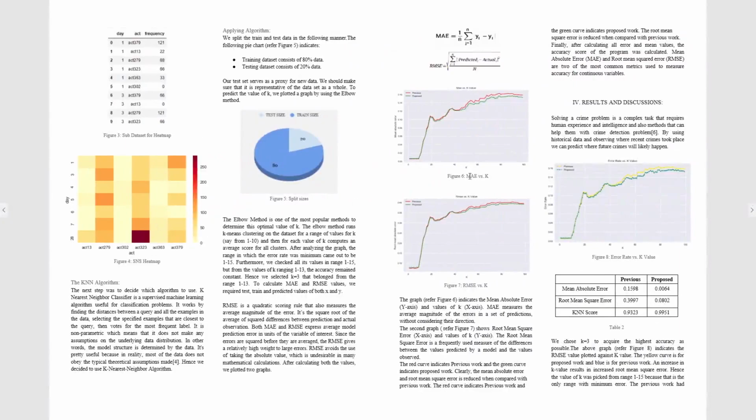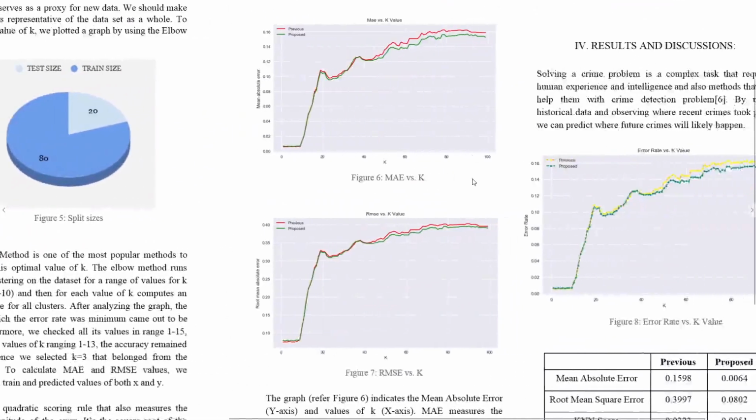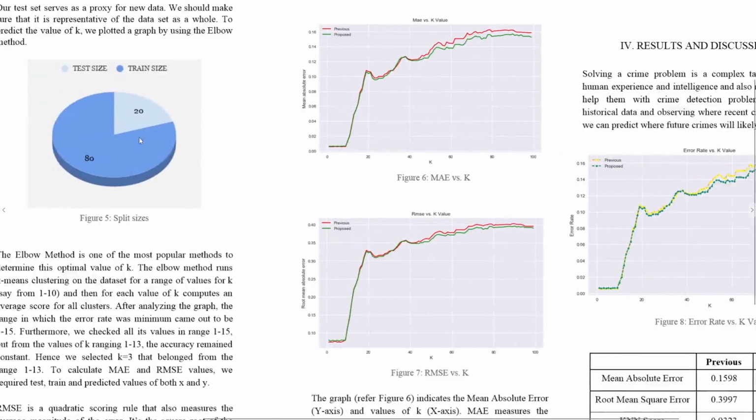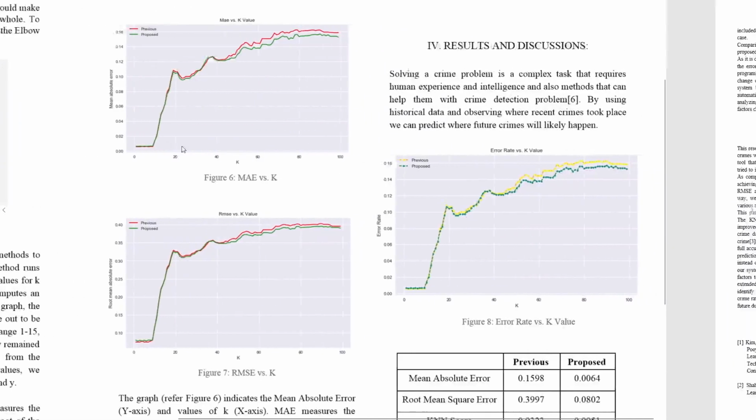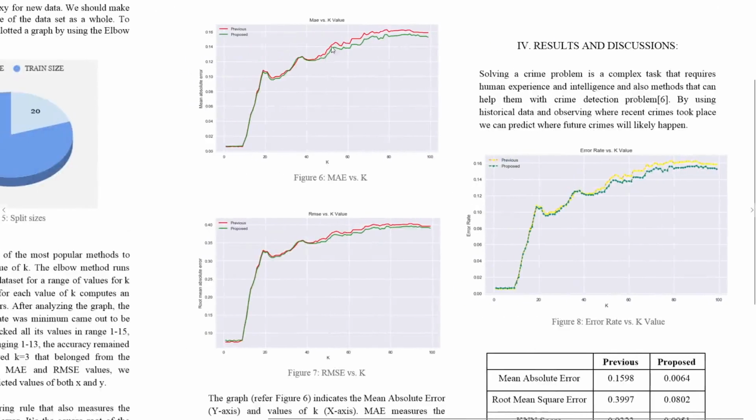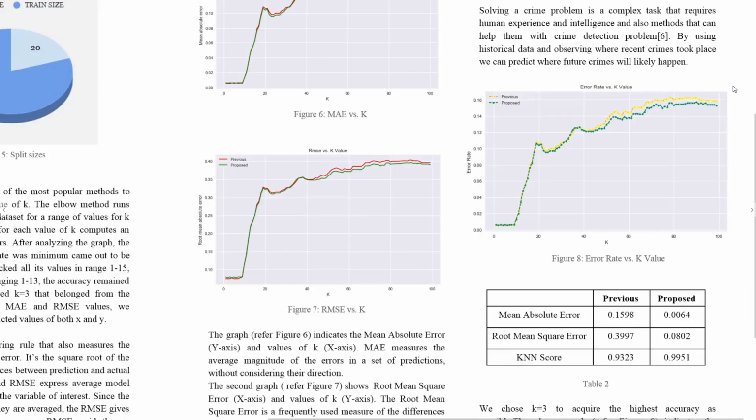Our training set has 80% of data, whereas testing set has 20% of data. After calculating RMSE and MAE values, we generated their graphs. The green curve represents proposed data, and the red curve represents previous data. After doing many modifications, we were able to achieve MAE value as 0.0064, RMSE value as 0.0802, and finally the KNN score as 0.9951. We will now take a look at the code.